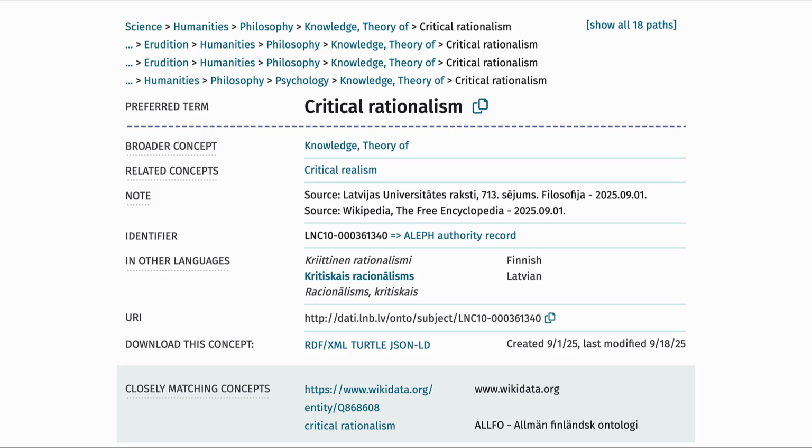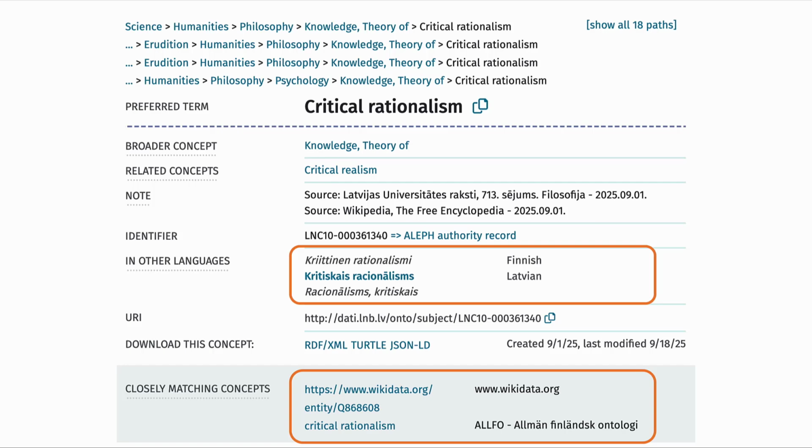This slide shows an example screen of a concept, critical rationalism, published using Skosmos. And you can see that besides the primary or preferred term, in English in this case, critical rationalism, there is also a list of terms or names of this concept in other languages, such as Latvian and Finnish.